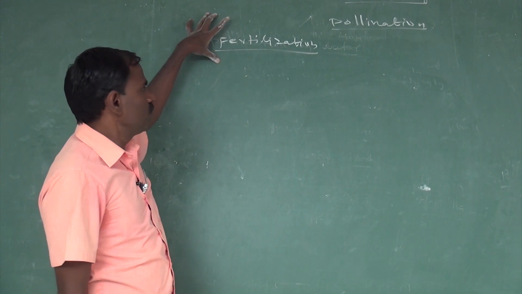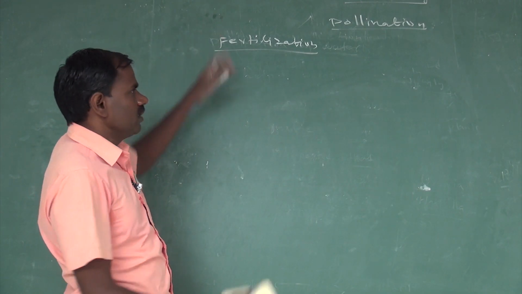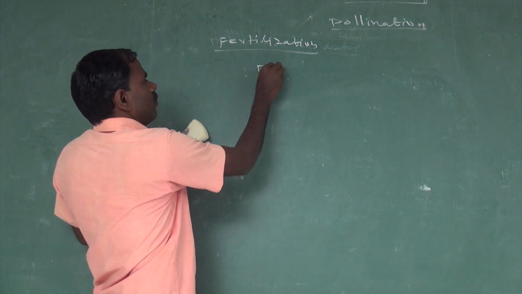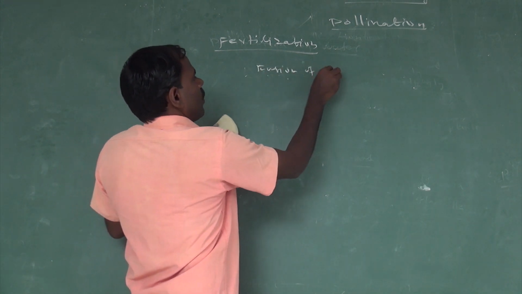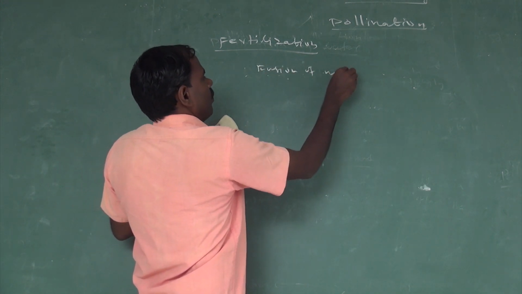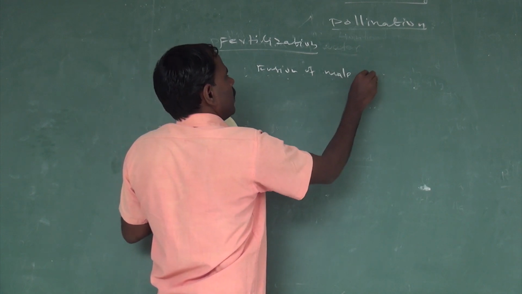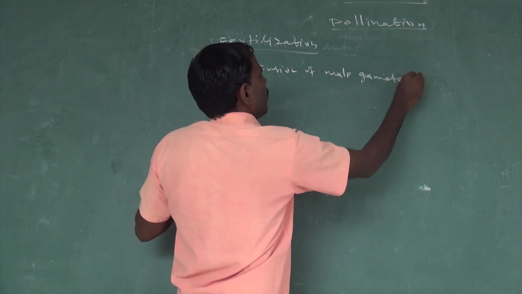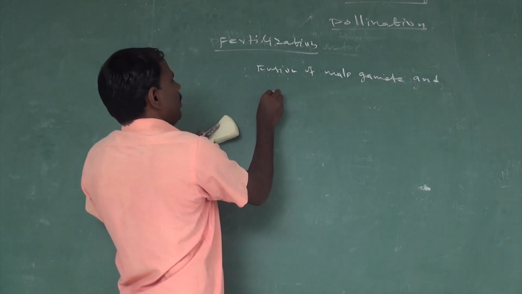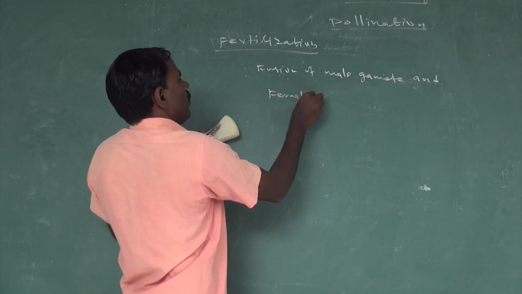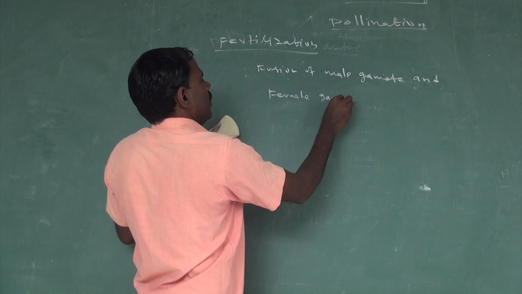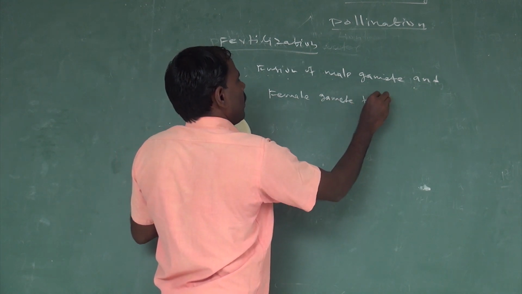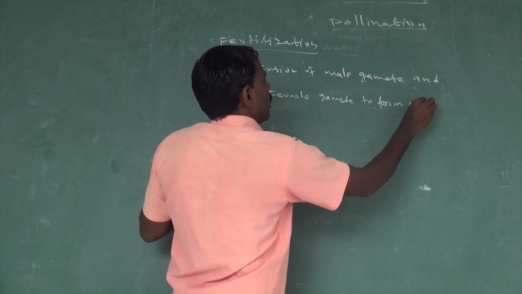In the next chapter we are going to discuss fertilization. So what is fertilization? The fusion of a male gamete and a female gamete to form a zygote.